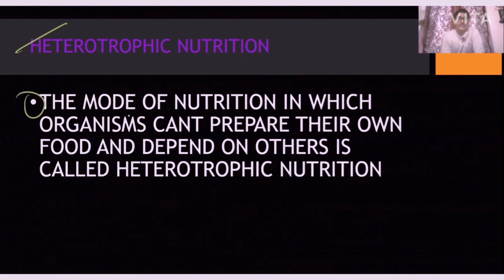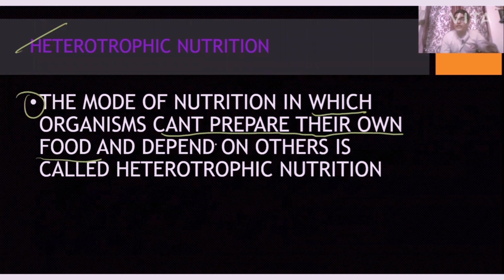So the definition is: the mode of nutrition in which the organism cannot prepare its own food, and depends upon others.